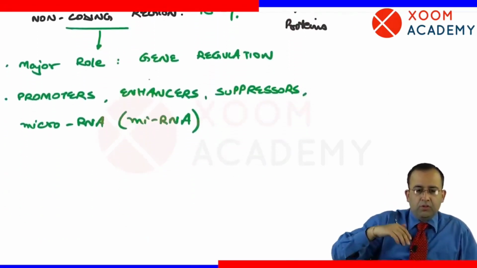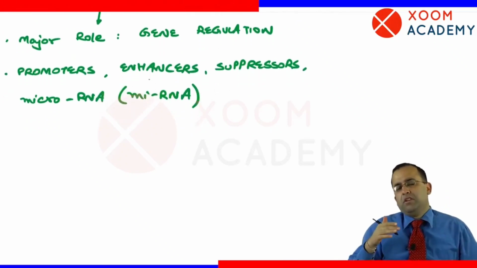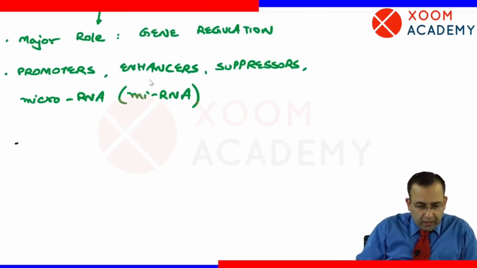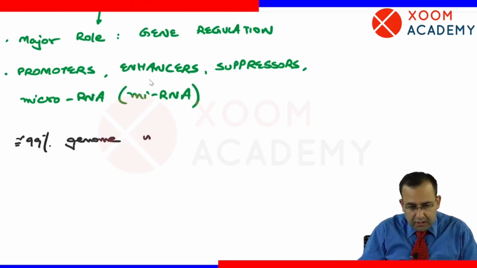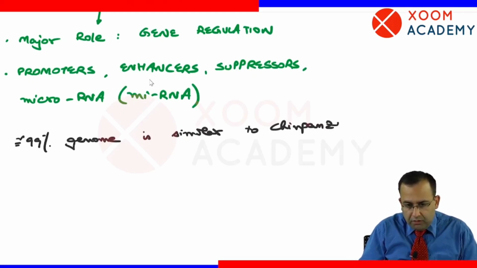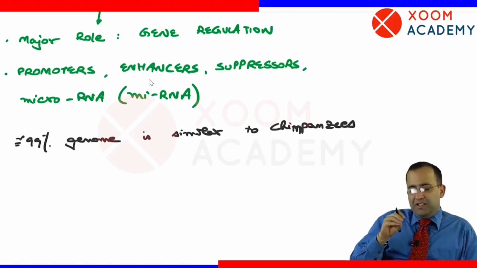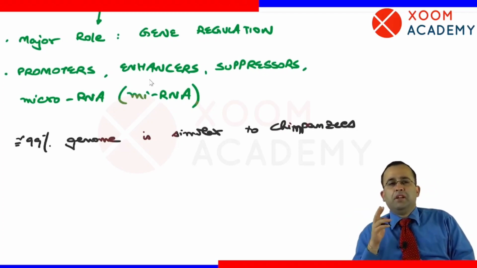Next point. Tell me this also. Human genome, who is our closest relative species-wise? Species-wise, we are closest to chimpanzees. How much percent genome is similar? Approximately 99% of the genome is similar to apes or chimpanzees. So 99% is similar to them, that is why sometimes we behave like them.